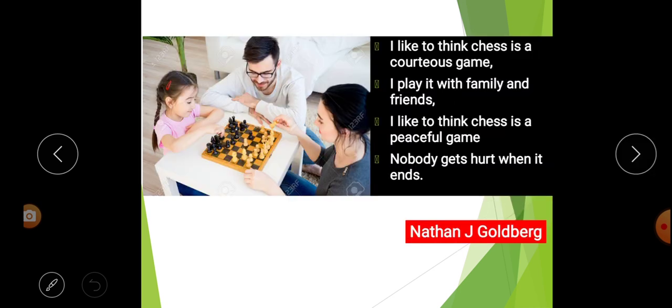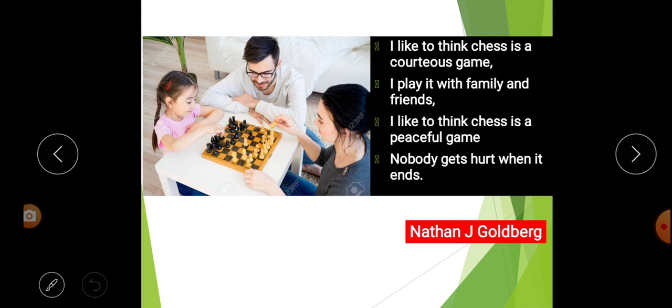At last, the fifth stanza. I like to think chess is a courteous game. I play with family and friends. I like to think chess is a peaceful game. Nobody gets hurt when it ends.